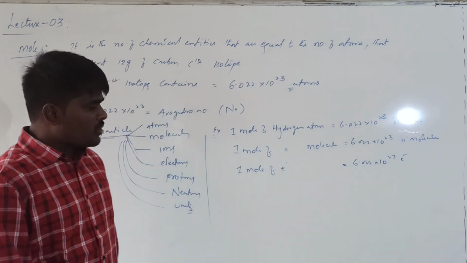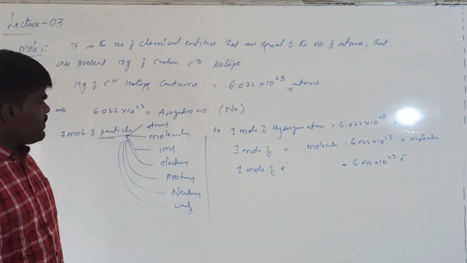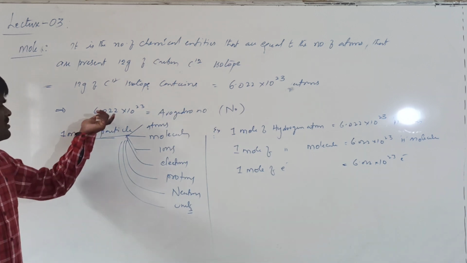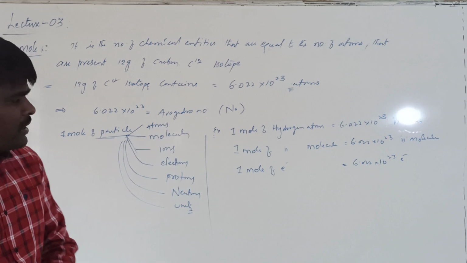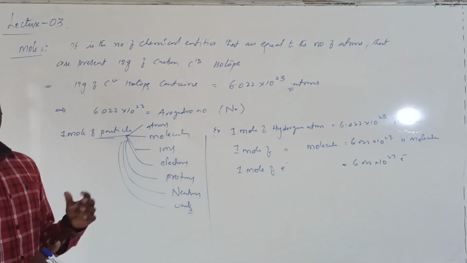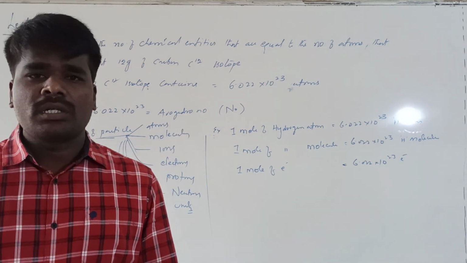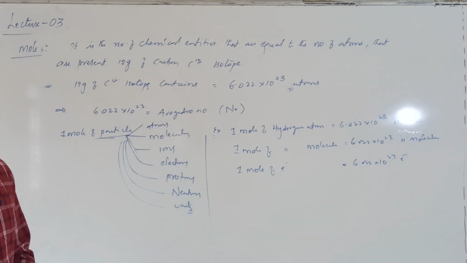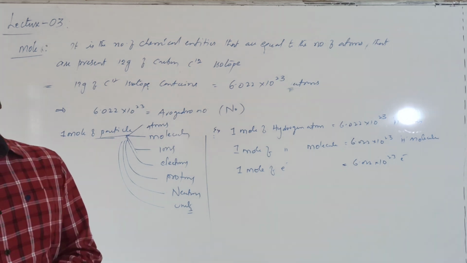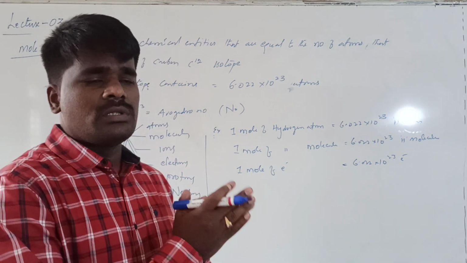If you say 1 mole of protons, after mentioning the mole, you should specify the particle, whether you are talking about atoms, molecules, electrons, protons or neutrons. This 1 mole always stands for the Avogadro number, which is 6.022 × 10^23.